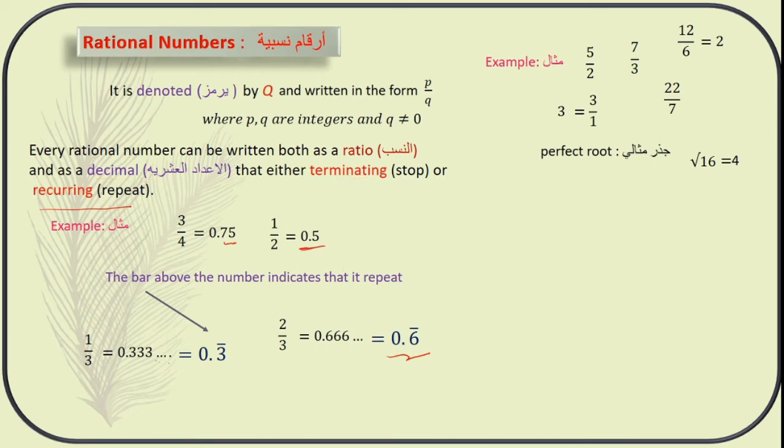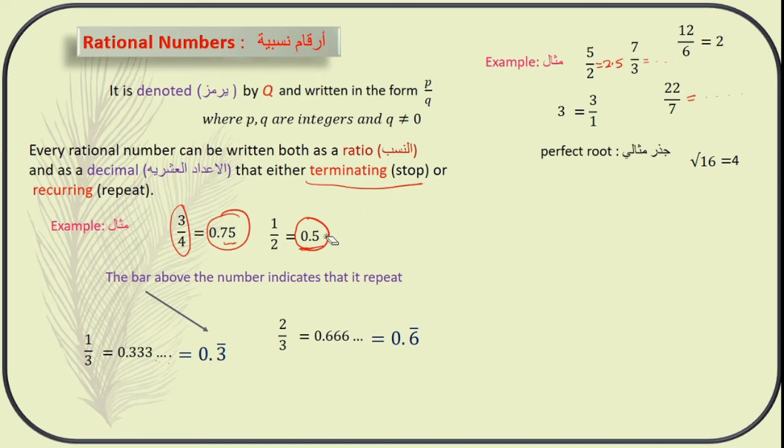A ratio can be written either as a decimal which terminates, with a stop, like 0.75 and 0.5. If you take the example of 5 by 2, which is equal to 2.5, this is an example of terminating. And the other is recurring, repeating. An example of repeating is this one. Here 3 is repeating, here 6 is repeating. It will not stop, but it repeats. Example 7 by 3, here also the number repeats in the decimal. And 22 by 7, here also the numbers repeat after the decimal.